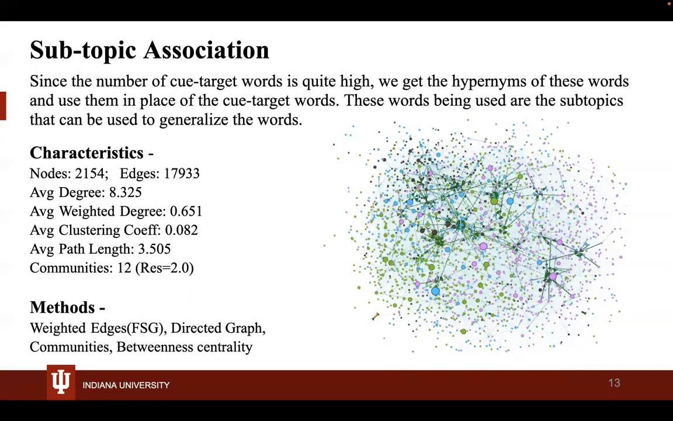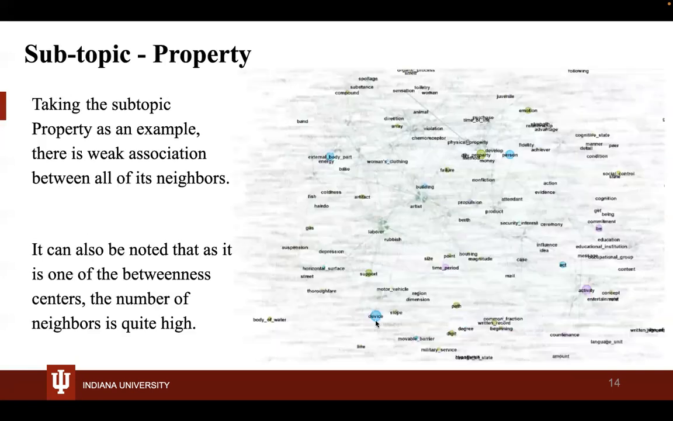You can see in this network that there are a lot of words which are highly or strongly associated, but they're not the betweenness centers. Next slide, please. So you can see that I've taken a subtopic property, but you can see that it's weakly associated with all its neighbors. But since it's one of the betweenness centers, the number of neighbors is quite high. Next slide, please.